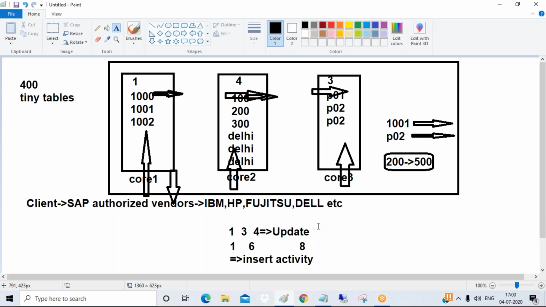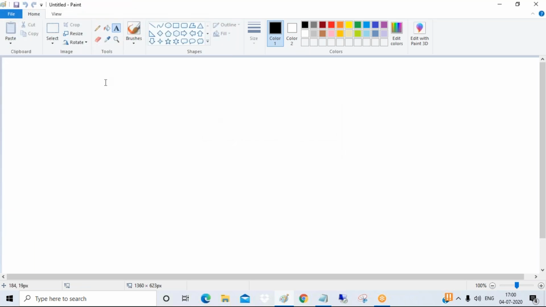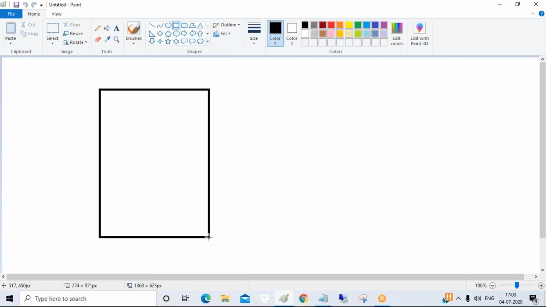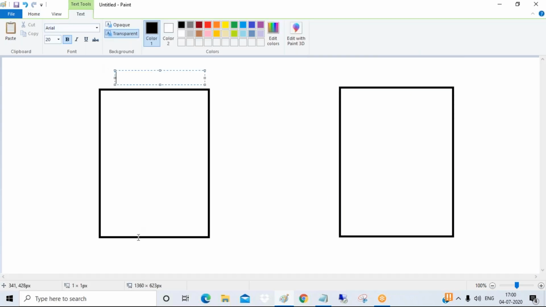And one more thing you need to understand. Insert activity, update activity: all these activities will never take place directly. This is a very important point. In the internal HANA architecture, insert and update operations never happen directly. We have two types of memory: one is main memory and one is delta memory. This is called main memory in the HANA system, and this is your delta memory.